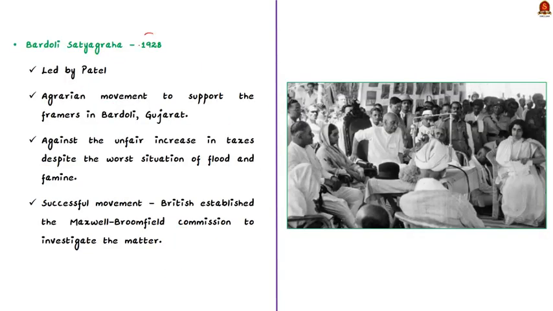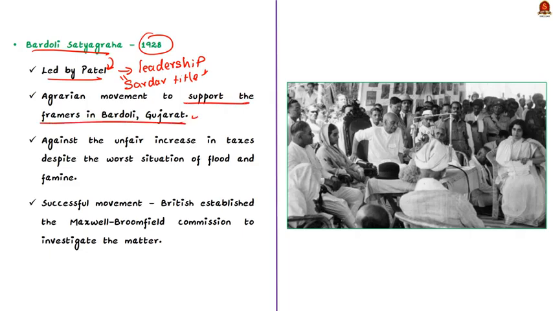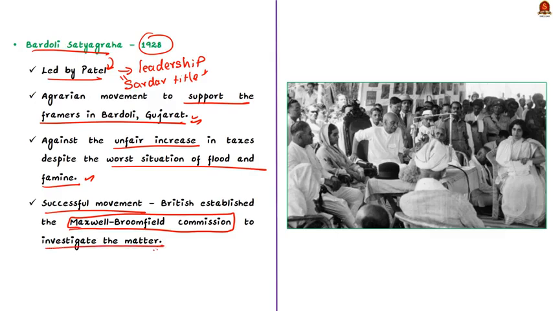In 1928, Patel led the Bardoli Satyagraha. This demonstrated Sardar Vallabhbhai Patel's organizational capacities and tireless resolve. It was here he earned the title Sardar. Know that Bardoli Satyagraha was an agrarian movement to support the farmers of Bardoli, Gujarat. See, they were protesting against the unfair increase in taxes by the British government despite the situation of flood and famine. This movement was also successful as the British established the famous Maxwell-Broomfield Commission to investigate the matter, and subsequently the tax percentage was reduced.